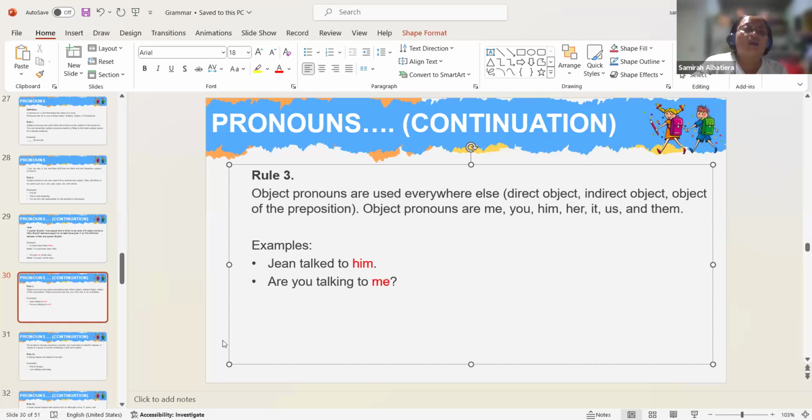So this is what makes you comfortable, Mark, right? Earlier, regarding rule 2, you are comfortable using object pronouns rather than subject pronouns. So this is how it is. So we are using object pronouns.